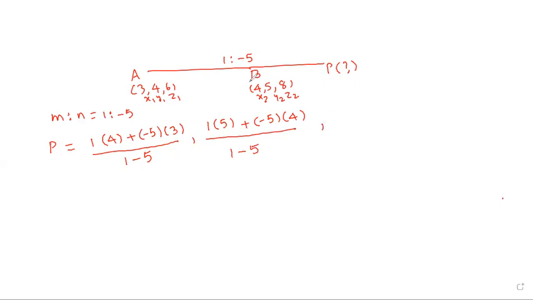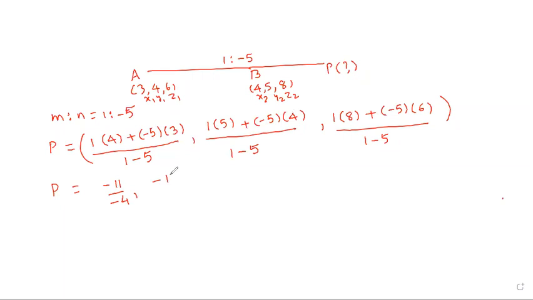Next, for z: 1 into 8 plus n, minus 5, into z1 which is 6, by 1 minus 5. Now what is the answer we are getting? We get the same answer by the external formula, making the ratio positive. So 4 minus 15 is minus 11 by minus 4. 5 minus 20 is minus 15 by minus 4. And 8